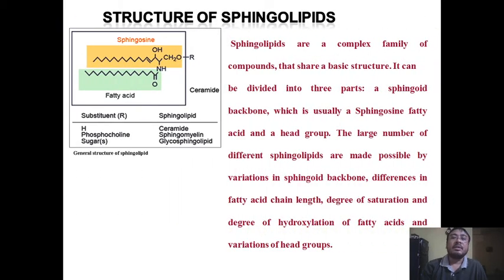Now, lipids, which are very important biomolecules, were isolated from the Leishmania. These lipids, the sphingolipids, are a complex family of lipids. The basic structure is given in the figure, consisting of sphingosine and a fatty acid. A large number of sphingolipids are made possible by variation in the sphingolipid backbone.